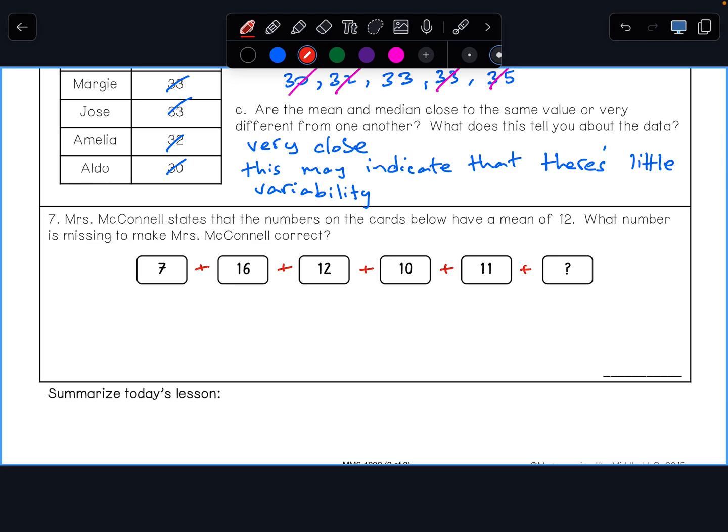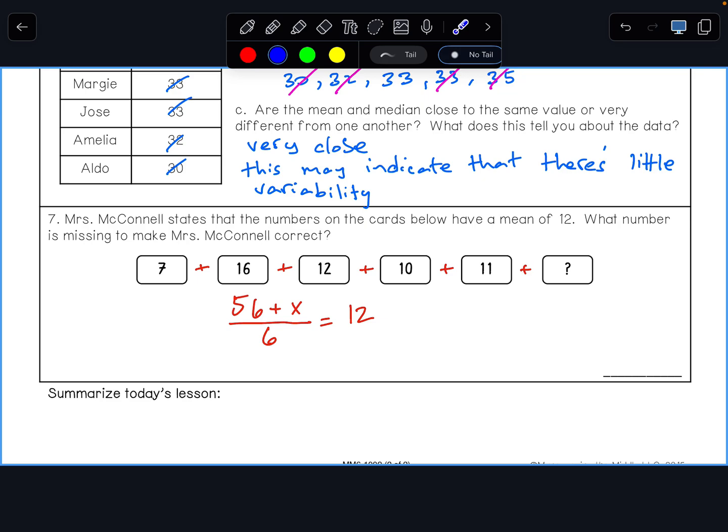So 56. If I added up all of these numbers right here, I will get 56. So 56 plus some number, I'm going to say that's x. If I divide that by 6, I will get 12. So what we have here is actually kind of like a 2-step equation.